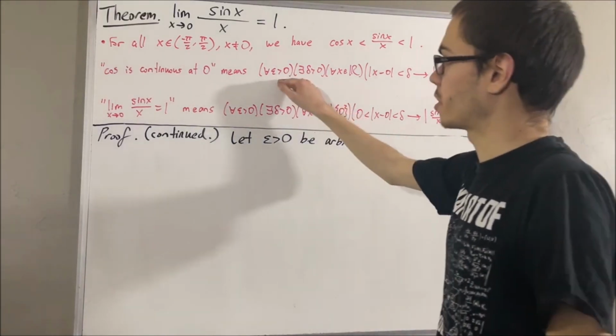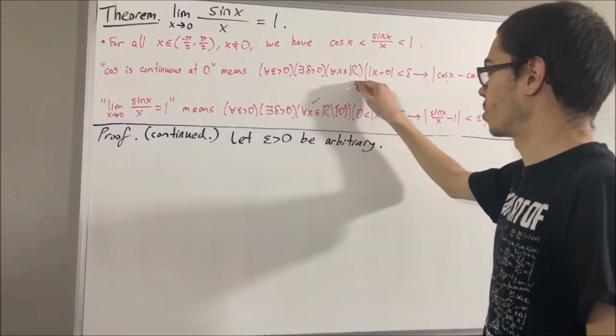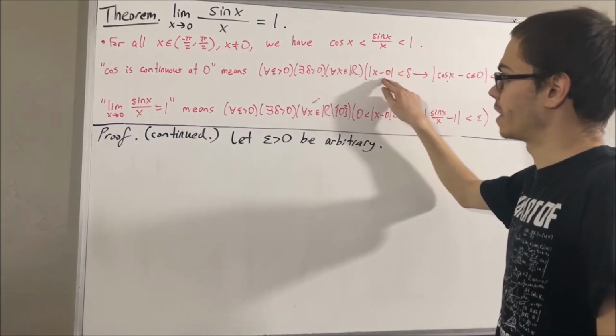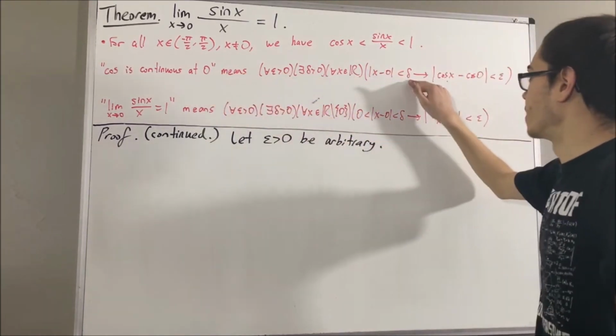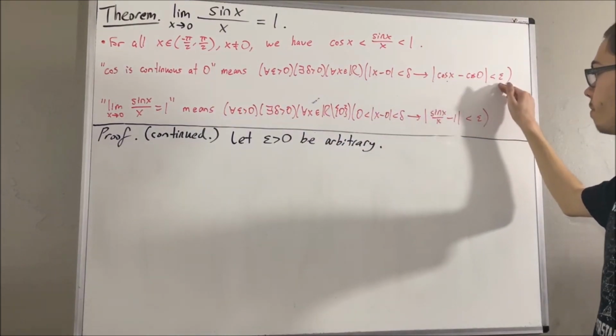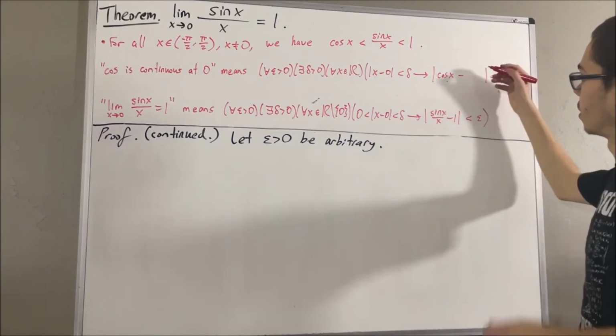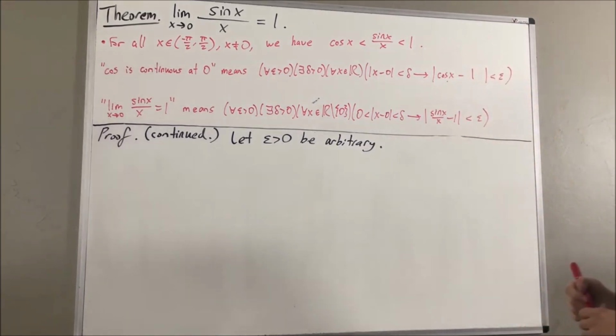It means for every epsilon greater than 0, there exists a delta greater than 0, such that for all x in the real numbers, if absolute value of x minus 0 is less than delta, then absolute value of cosine x minus cosine 0 is less than epsilon. Now, cosine of 0 is just 1, so of course we can replace that with 1.